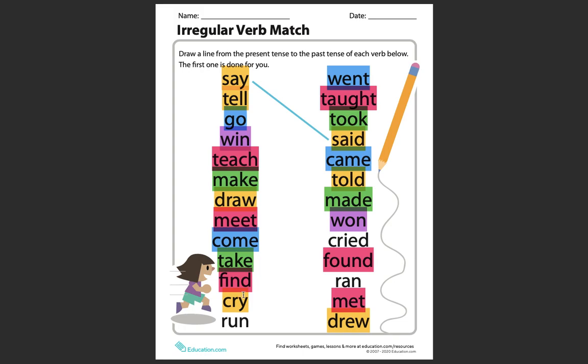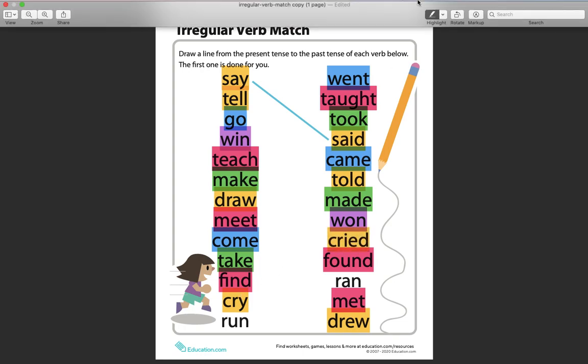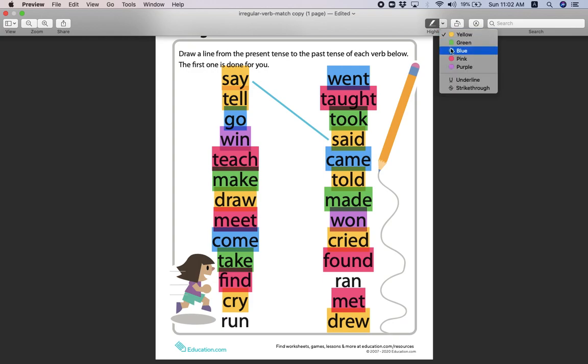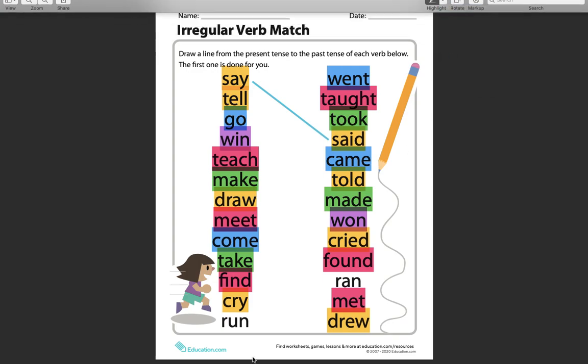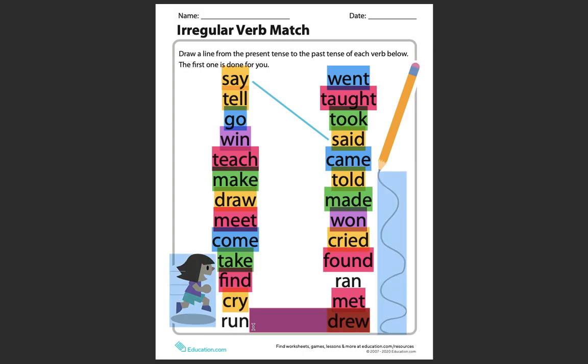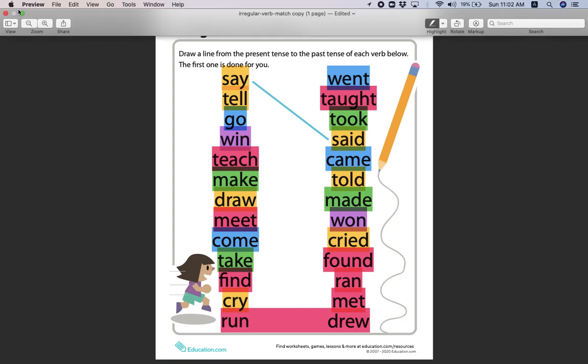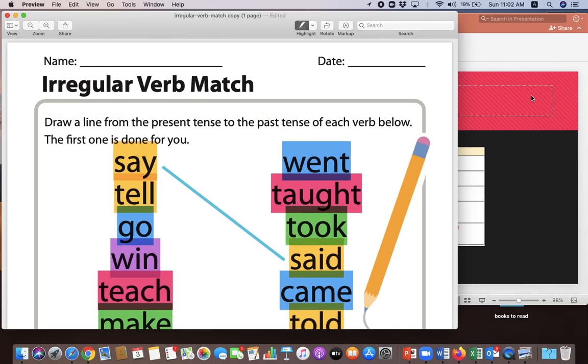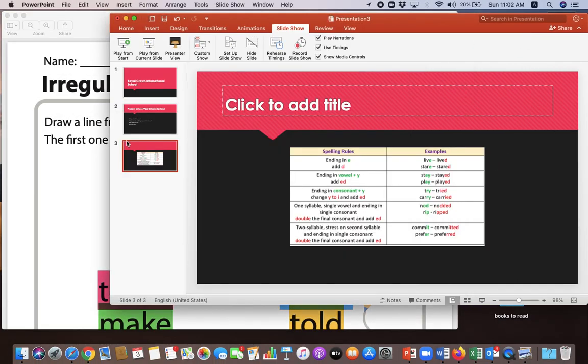Yes, we will remove the Y and put IED, cried. Then we have finally run. We have ran.